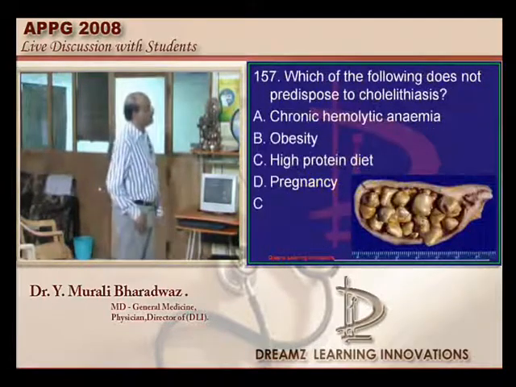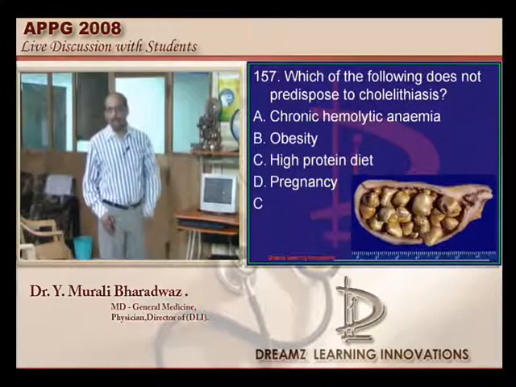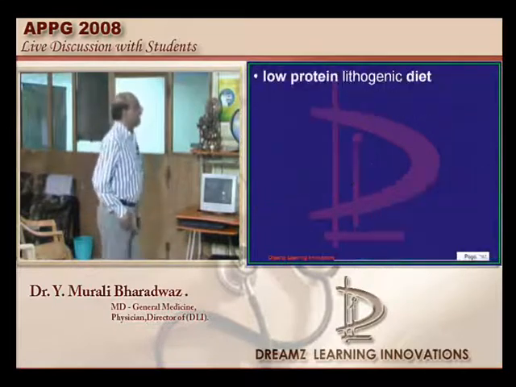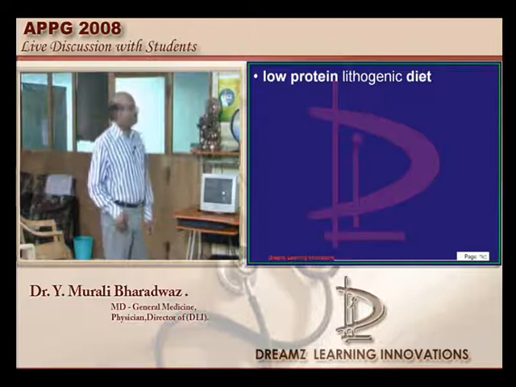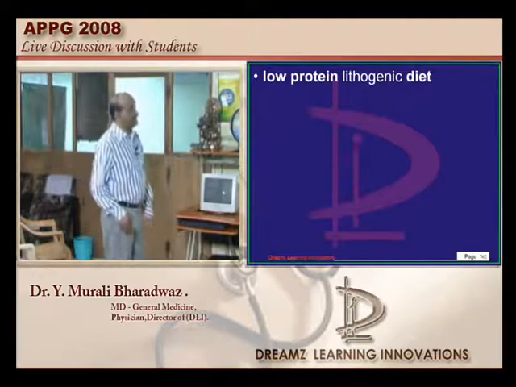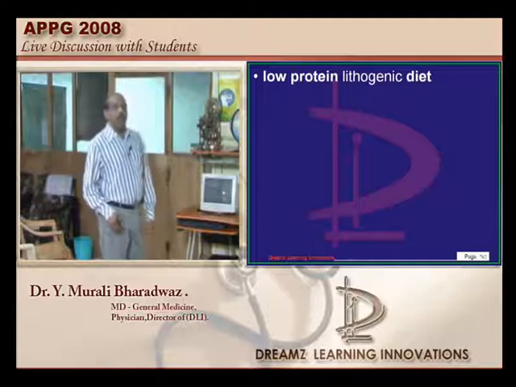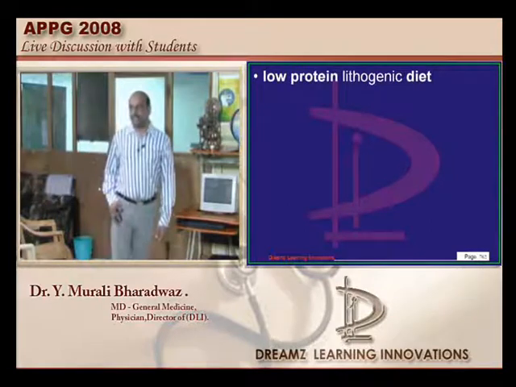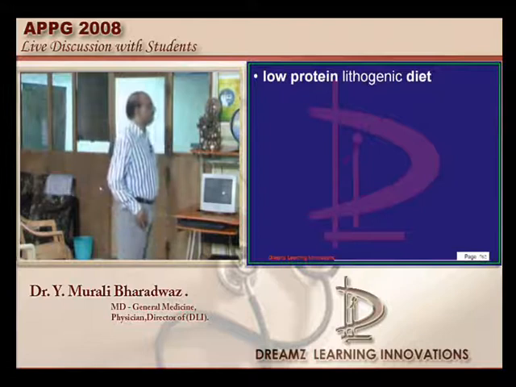Cholelithiasis can be caused by hemolytic anemia because of the pigment stones. It can be seen in pregnancy because of the high levels of stasis and obesity. And a low protein diet is basically lithogenic, not the high protein diet, is what needs to be remembered.